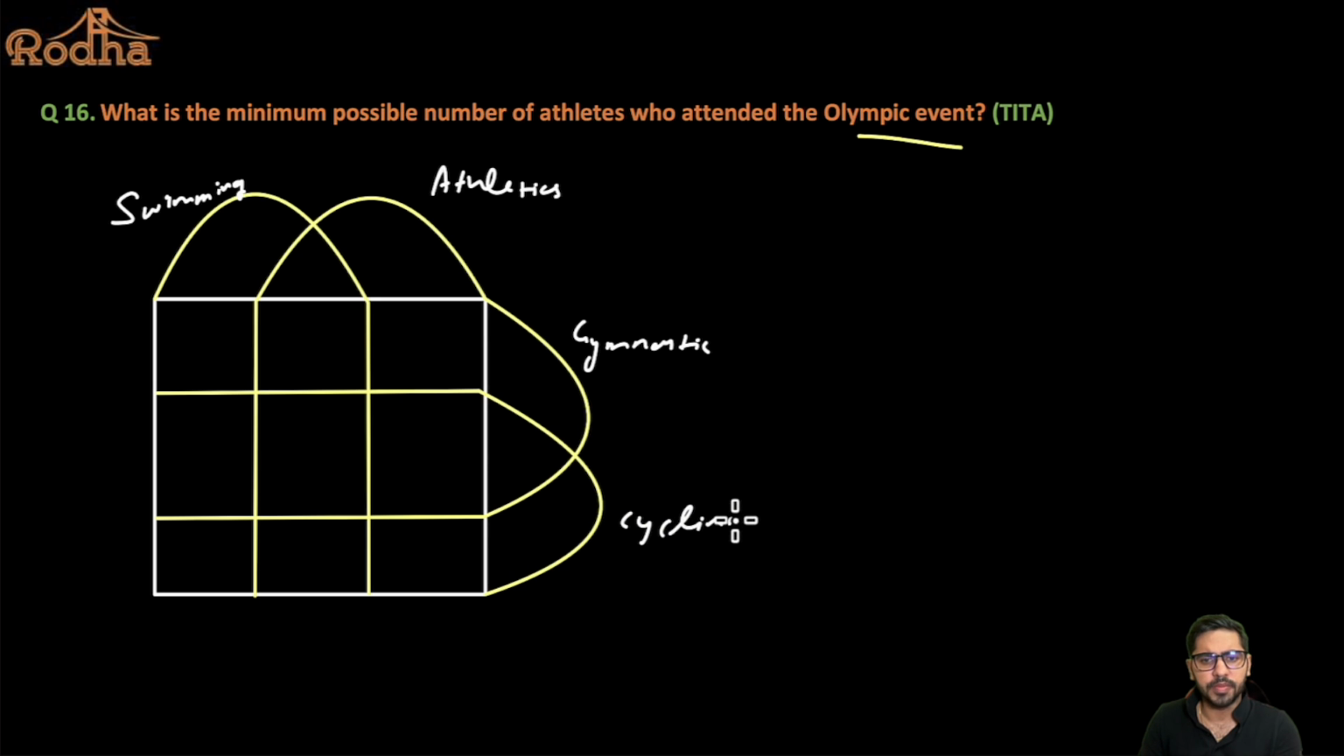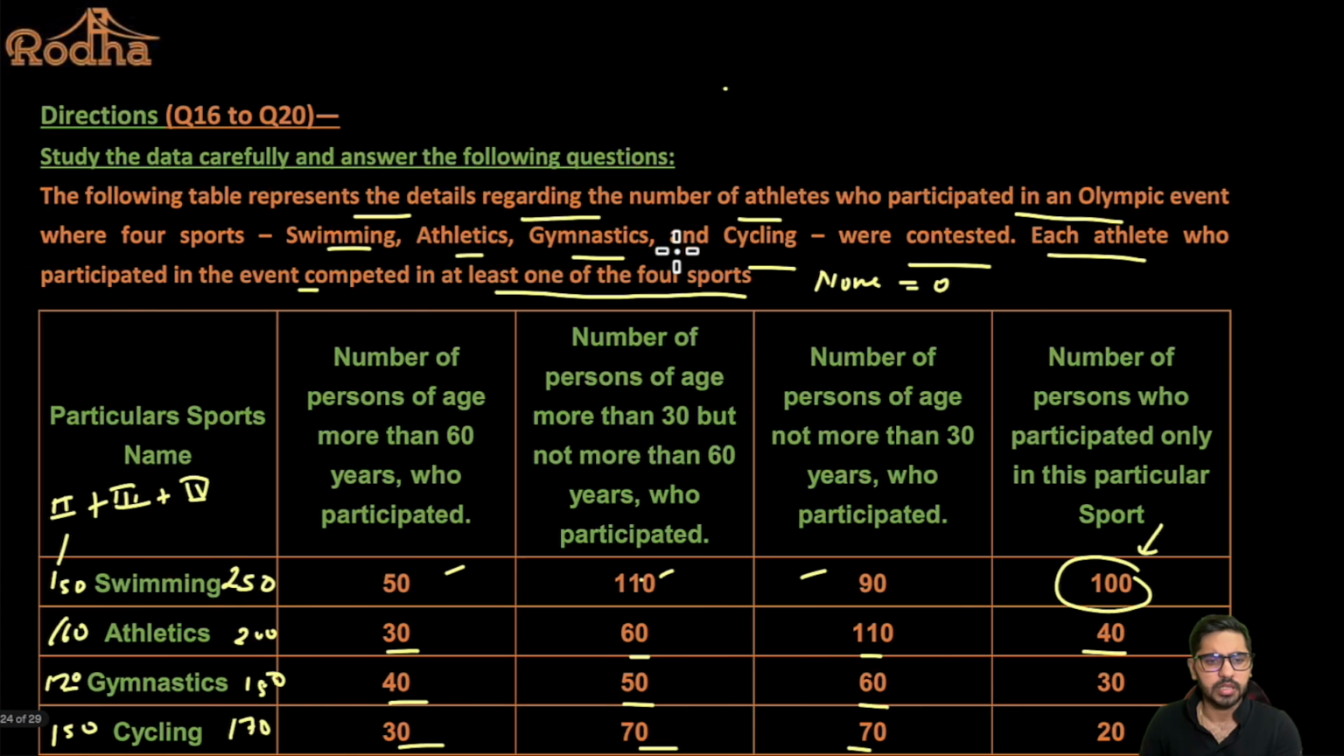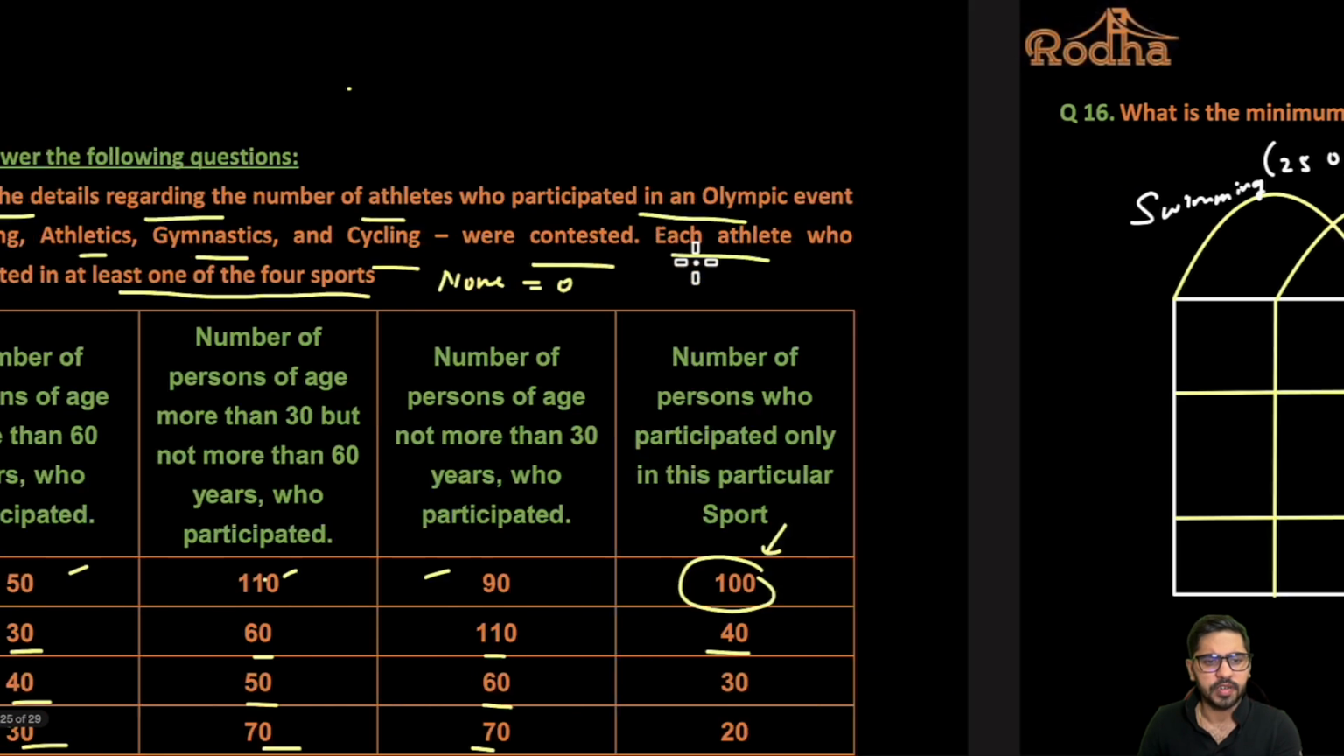Now, the total number of people who swim is nothing but 250. So this value is 250, right? Then we have 200 as athletics. Then we have 150 as gymnastics.